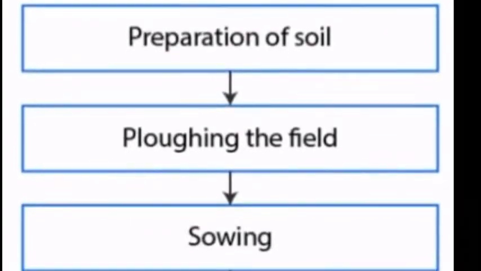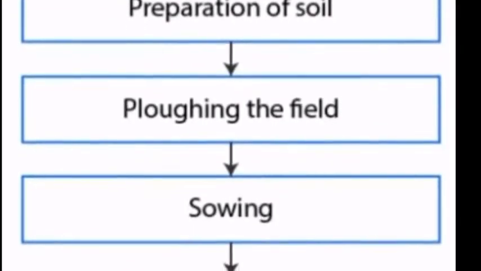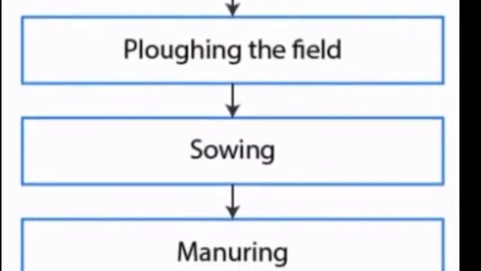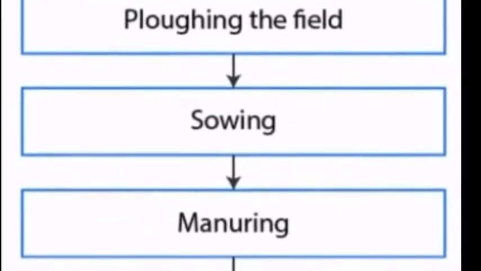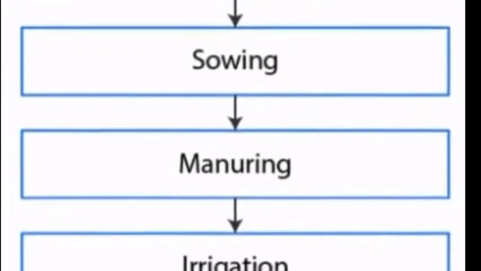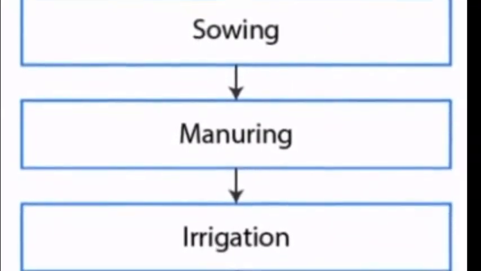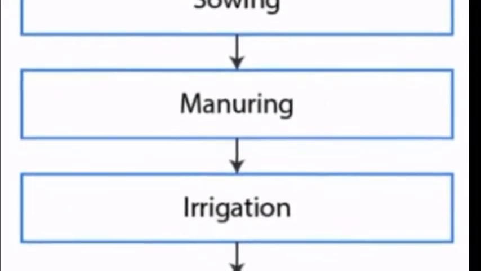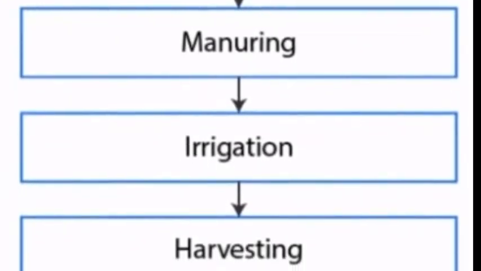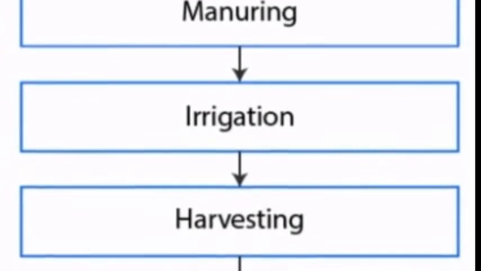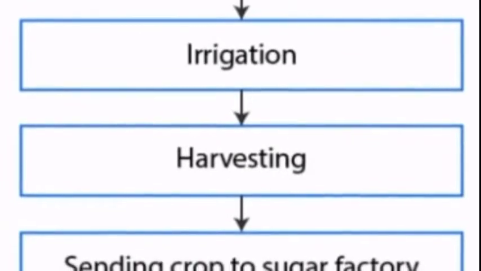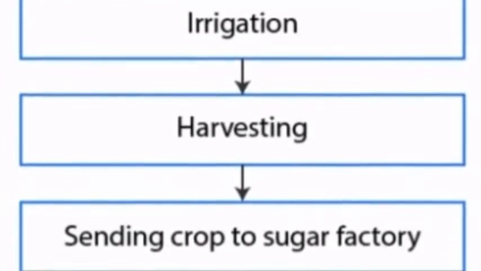Now the correct order is given here in this flowchart. The first step, as we discussed, is preparation of soil. The second step is plowing the field so that the soil is loosened, and after the soil is loosened we sow the seeds so that the seeds can get in and start germinating. After that we come to manuring, so that the nutrients essential for the plant to grow are given in proper quantity. Then we have irrigation, because water is required for the plant. And then when the plant is fully grown we harvest it, and after harvesting we send it to the sugar factory, because it is sugarcane.